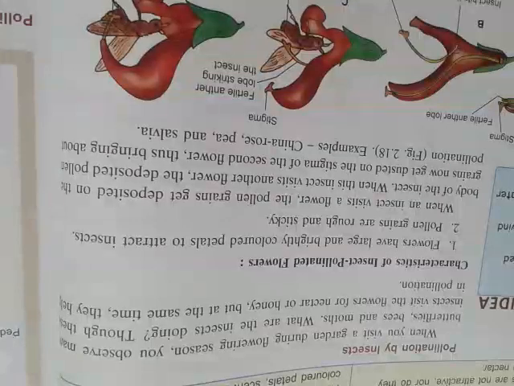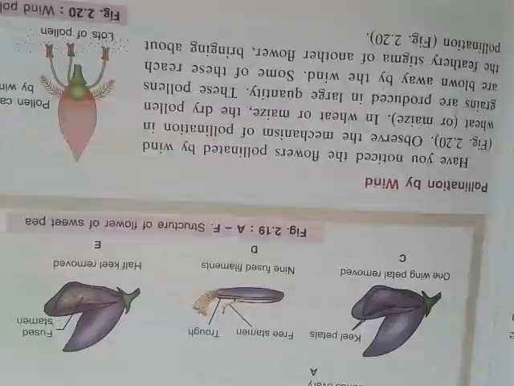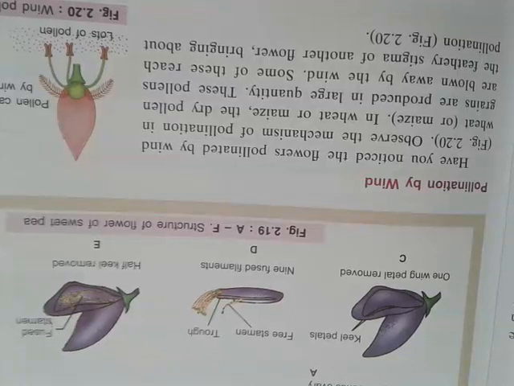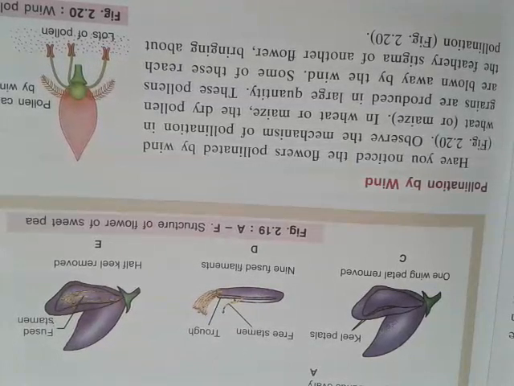Pollination by wind also happens. Sometimes you notice flowers being pollinated by wind. Observe the mechanism of pollination in wheat or maize. In wheat or maize, dry pollen grains are produced in large quantity. Sometimes in a garden, you have seen many small particles flying around in the environment. That is pollination. This is found in gardens basically.